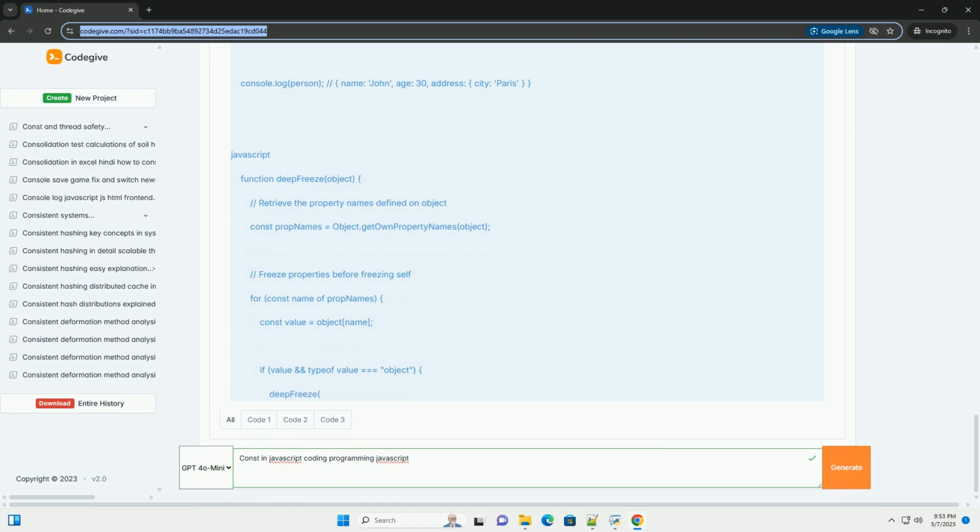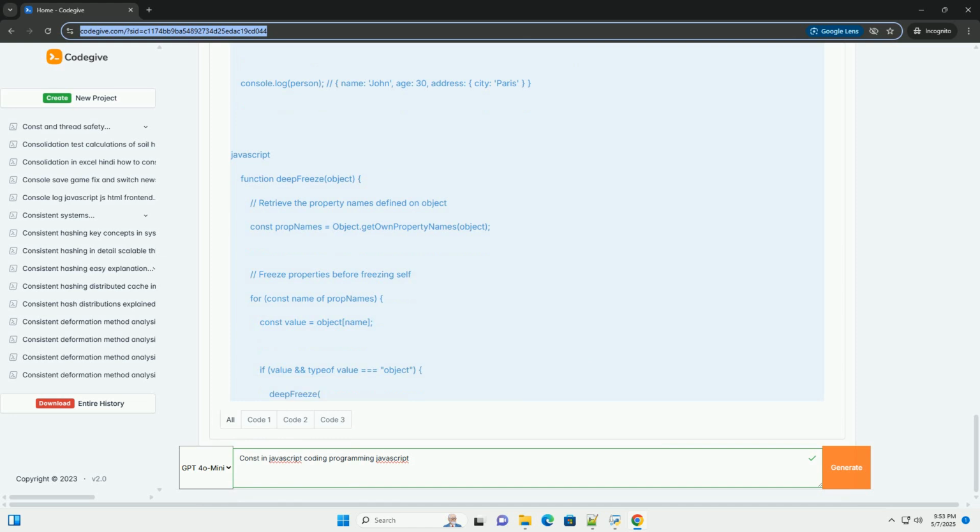Note that Object.freeze only makes the top level of the object immutable. If the object has nested objects, those nested objects are still mutable unless you also freeze them recursively. To fully freeze a nested object, you'd need a recursive function. 2. Immutability libraries. Libraries like Immutable.js provide data structures that are inherently immutable. When you modify an immutable data structure, it returns a new data structure with the changes, leaving the original data structure untouched. This is a much more robust approach, especially for complex applications.